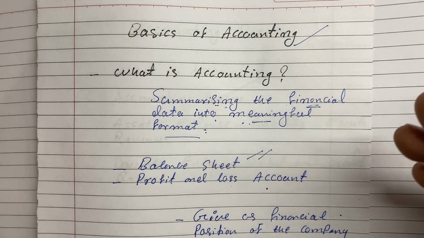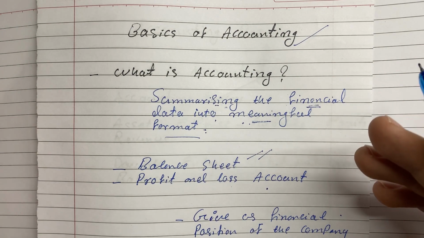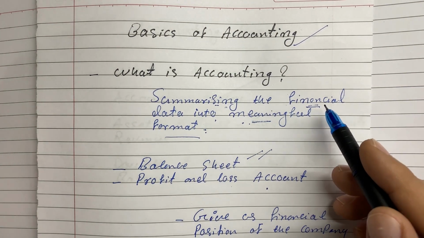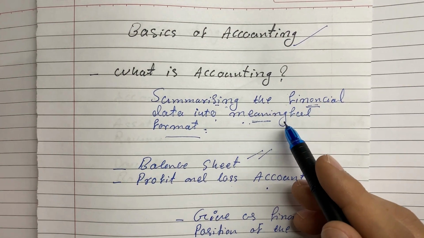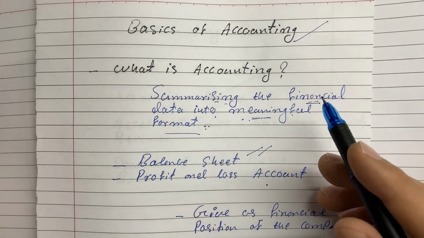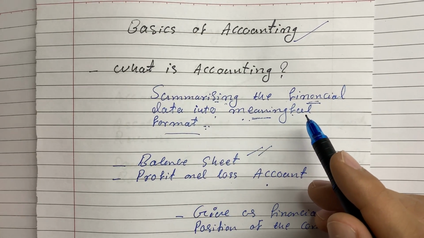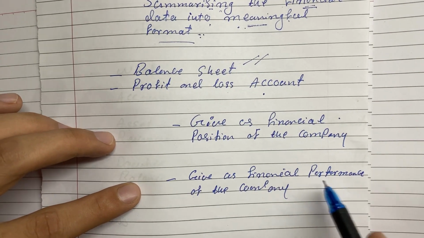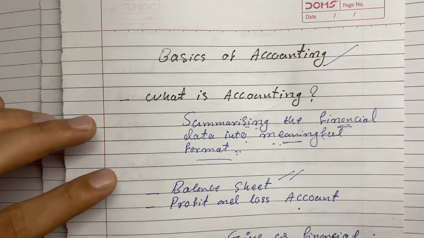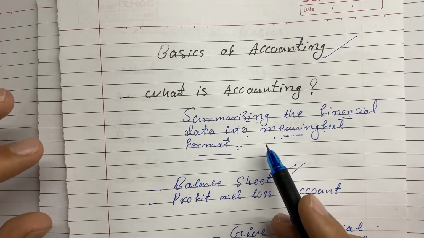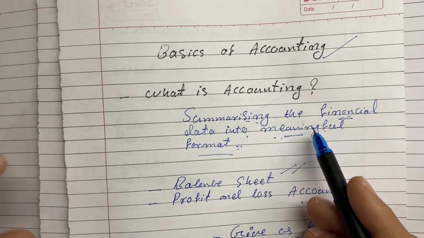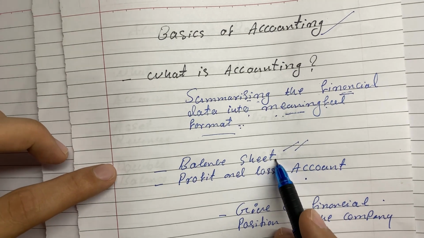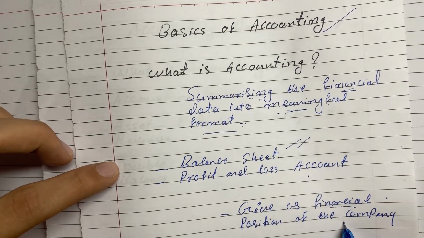For example, all the financial data that we have in a business, we first record the data, then we classify the data, then we summarize those financial data into a meaningful format, because the shareholders or stakeholders of the company need to understand the financial position of the company and the financial performance of the company. So from this financial data in a meaningful format, we make a balance sheet. The balance sheet shows us the financial position of the company.